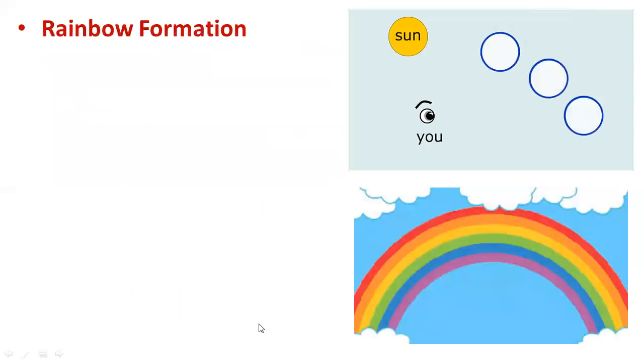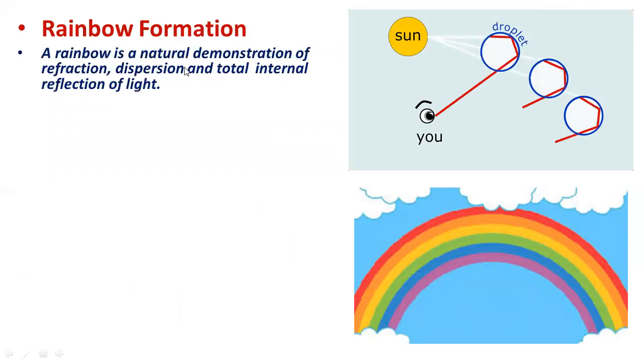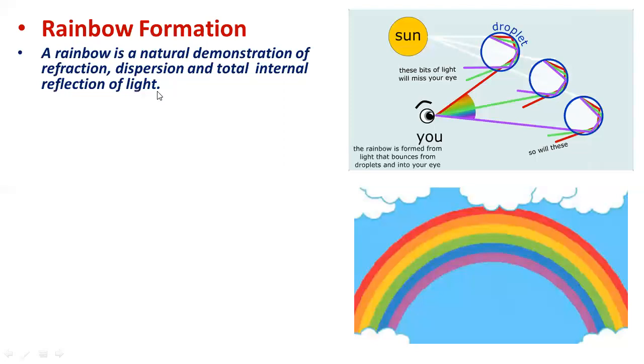Rainbow formation. As you know, I told you about the 7 colors. Actually, a rainbow is a natural demonstration of the refraction of white light, and dispersion and total internal reflection of light. Rainbow is formed by refraction, dispersion, and also total internal reflection. All these three phenomena are over there.